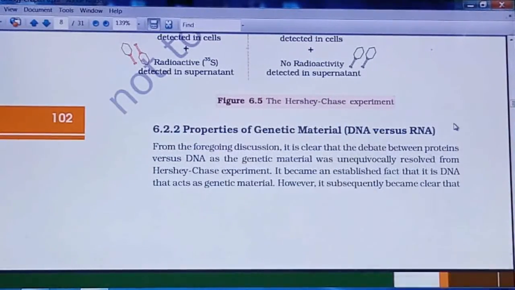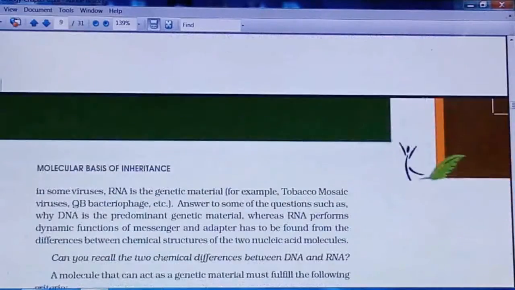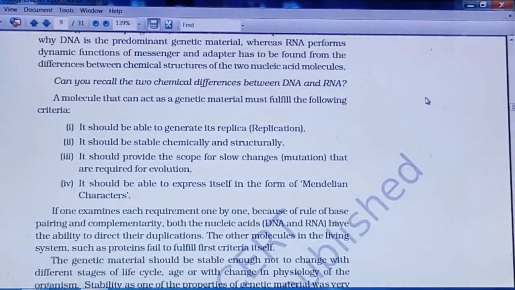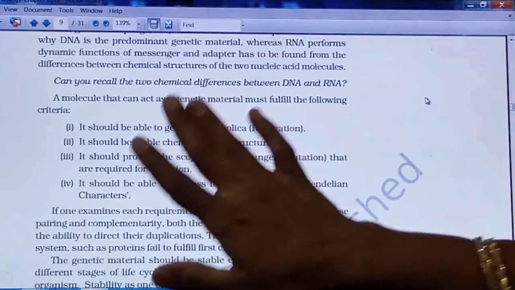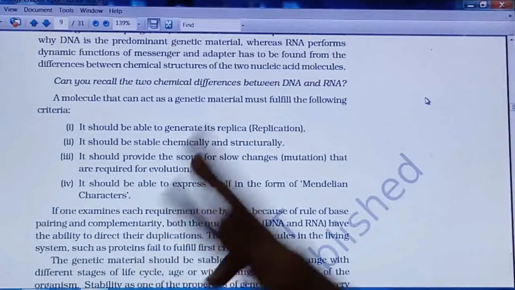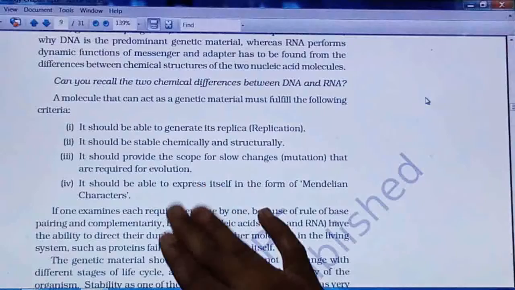Then the properties of the genetic material, DNA and RNA. In that, which essential properties are there that should be fulfilled by the genetic material. So these 4 properties are there. A 3 marks question will be asked on this.